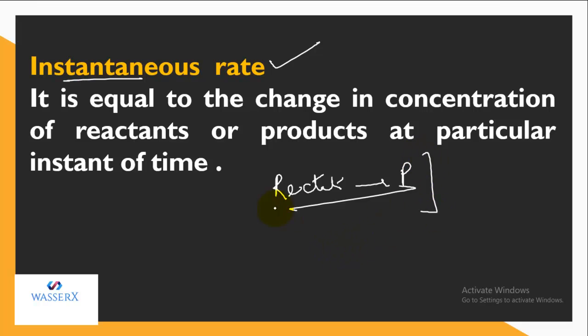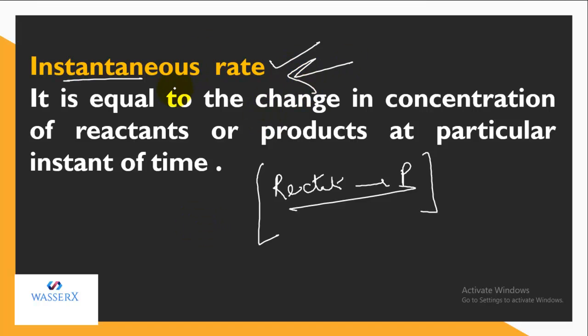Knowing the change in concentration of reactant or product for a particular instant, not for the entire process, can be expressed in terms of the instantaneous rate.